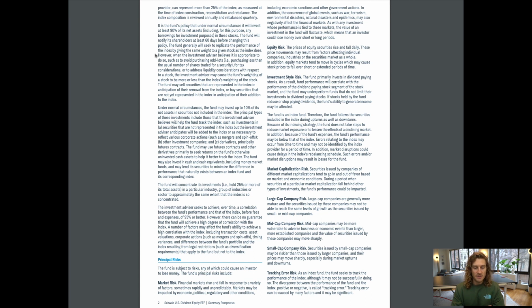However, when the investment advisor believes it is appropriate to do so, such as to avoid purchasing odd lots, i.e., purchasing less than the usual number of shares traded for a security, for tax considerations, or to address liquidity considerations with respect to a stock, the investment advisor may cause the fund's weighting of a stock to be more or less than the index's weighting of the stock. The fund may sell securities that are represented in the index in anticipation of their removal from the index, or buy securities that are not yet represented in the index in anticipation of their addition to the index.